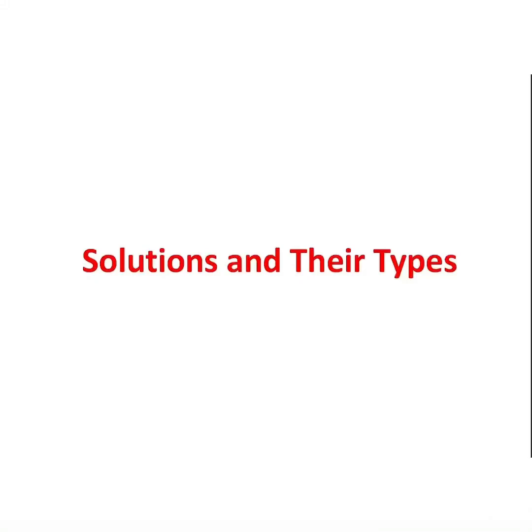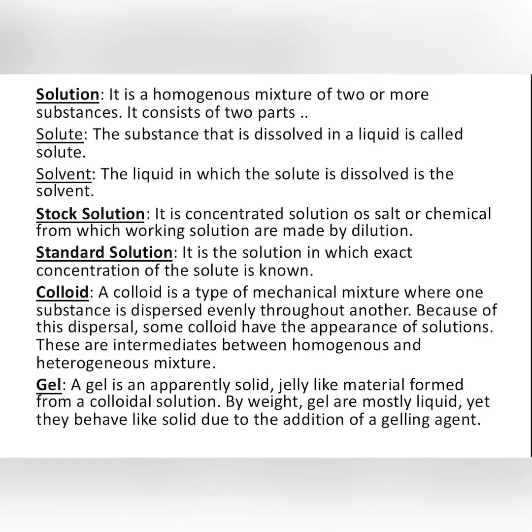Solution and their types. Solution is a homogeneous mixture of two or more substances. It consists of two parts, solute and solvent. Solute is a substance that is dissolved in liquid. In laboratory science, these biological solutes are known as analytes.